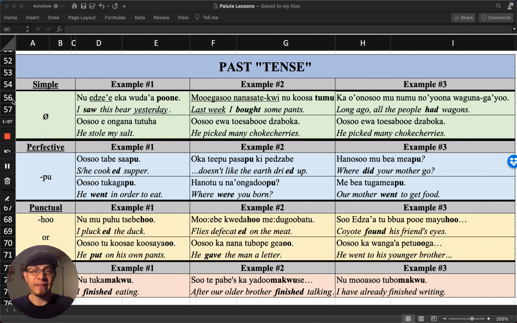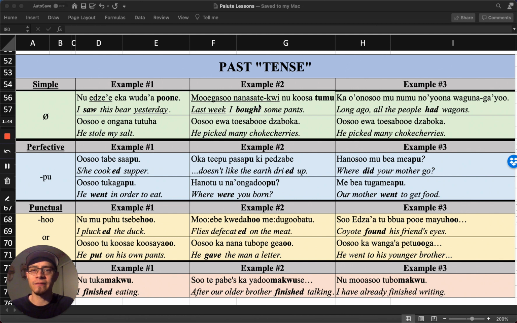To make it very specifically the past tense, what you do is you add a temporal adverb, such as the word yesterday, idzi'i. So along with the verb puni, we got ne idzi'i kiawura puni. It means I saw this bear yesterday. So puni is the verb, has no suffixation at all, but because we add this temporal adverb yesterday, it places the action of seeing in the past.